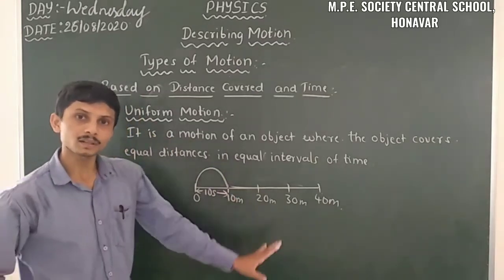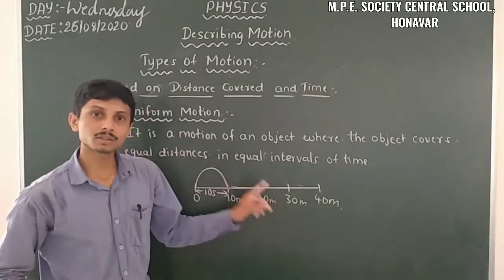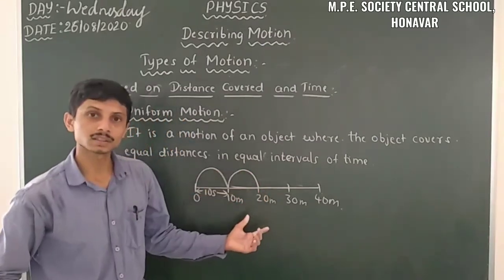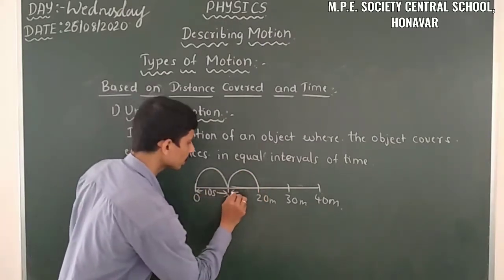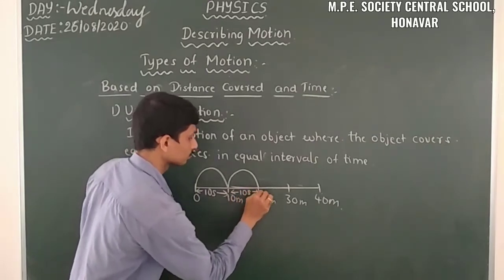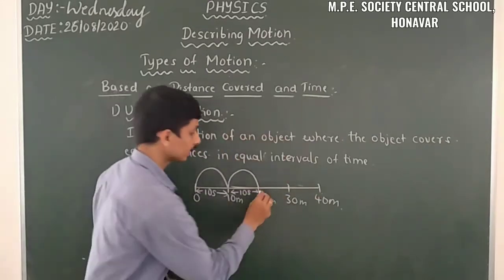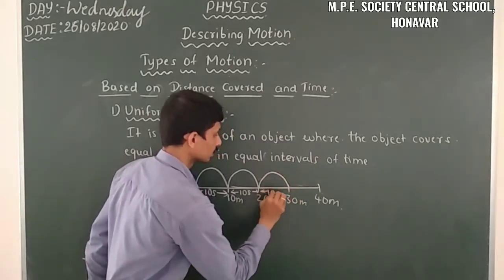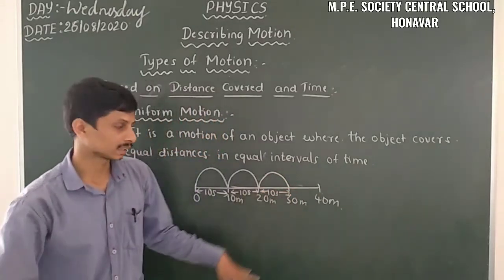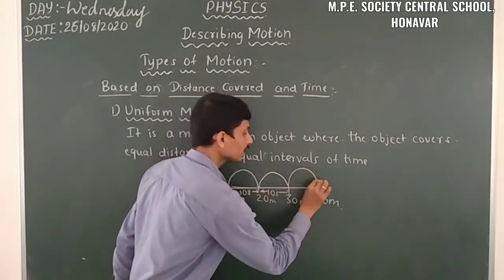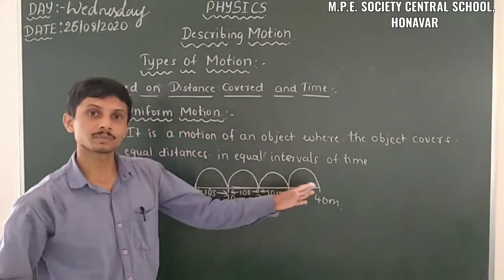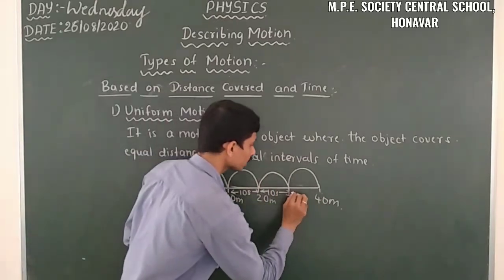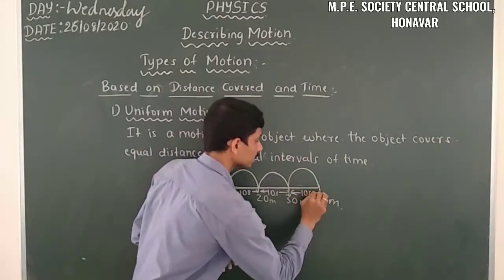So after traveling 10 meter, again the object covers 10 meter, and for that it takes 10 seconds. Again it covers 10 meter, and for that the object takes 10 seconds. Again it takes 10 meter, that means up to 40 meter the object travels. For that the object takes 10 seconds.